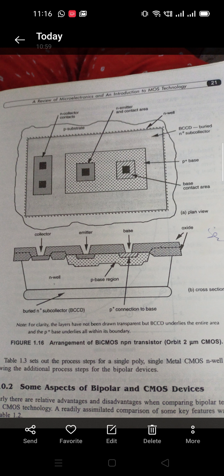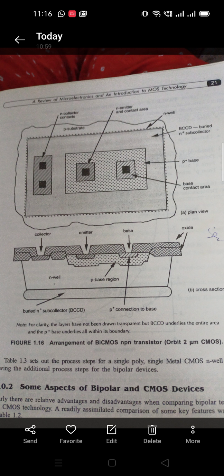Before the fabrication, we have to see the comparisons between CMOS technology and bipolar technology. In CMOS technology we have low static power dissipation, while in bipolar technology we have higher power dissipation. CMOS has high input impedance, whereas bipolar has low input impedance. CMOS has high noise margins, while bipolar has low voltage swing logic. CMOS has high packaging density, while bipolar has low packaging density.